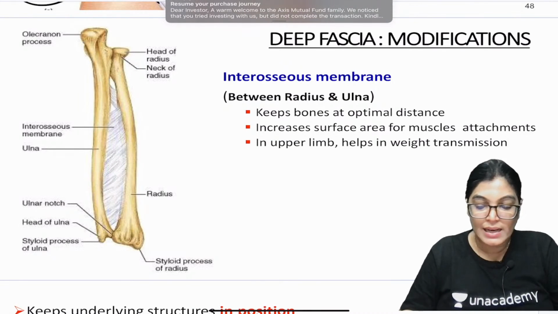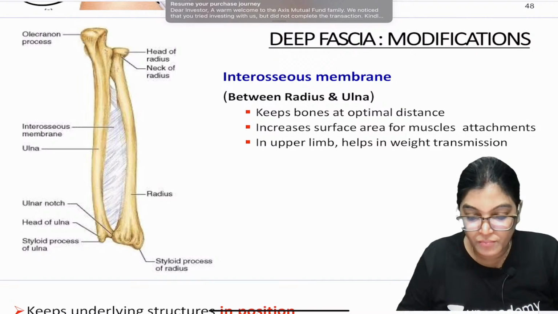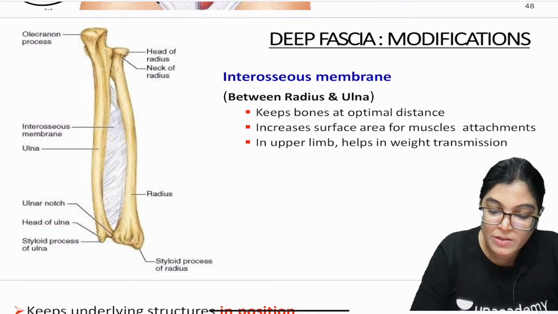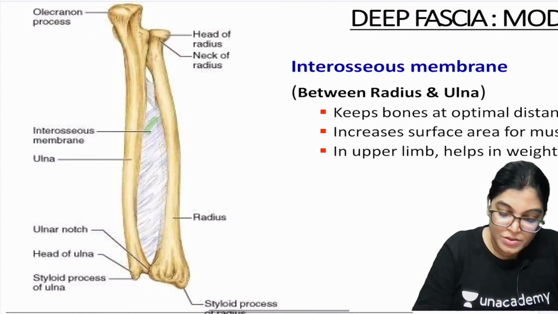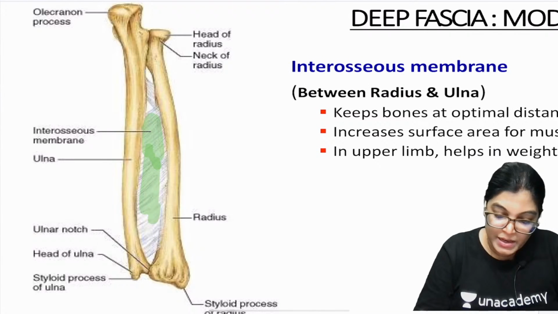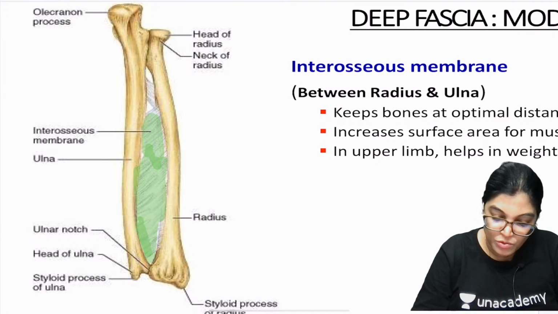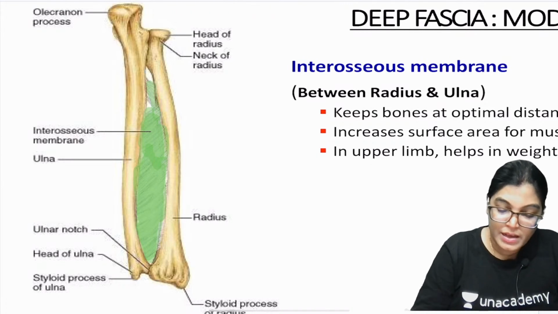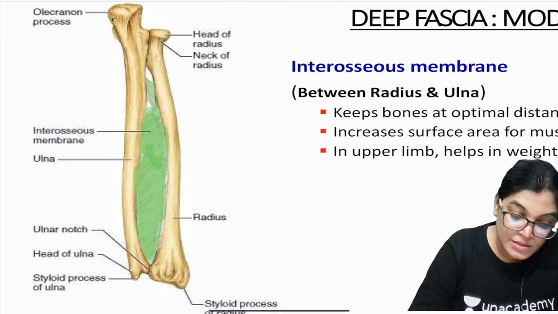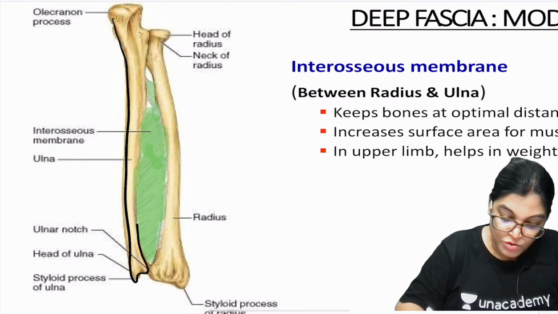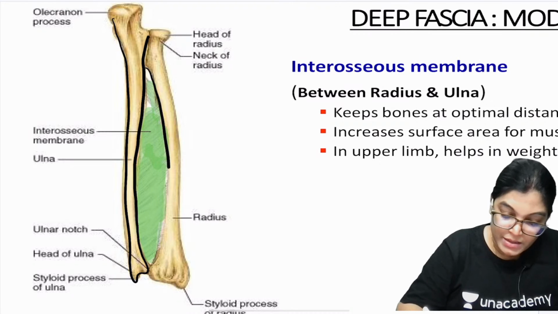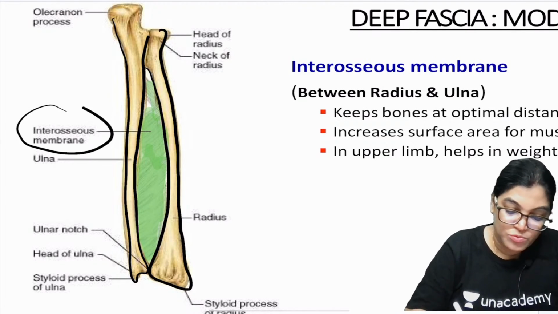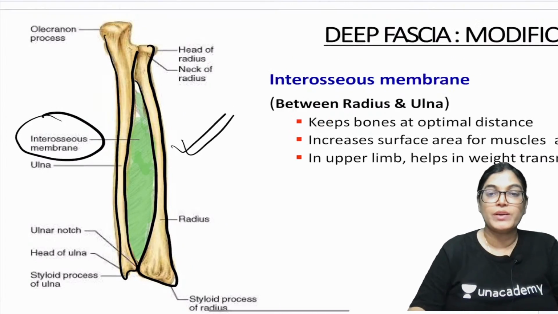Other than that, we have also seen in the case of the tibia and fibula in the lower limb, and the radius and ulna in the upper limb, that there is a connection between the bones, and this connecting link is called the interosseous membrane. This is the interosseous membrane forming a connecting link between the radius and ulna. The ulna is connected to the radius, and the interconnection between them is by the interosseous membrane, which is again a modification of deep fascia.